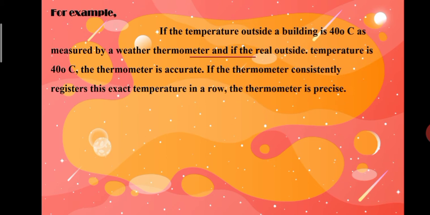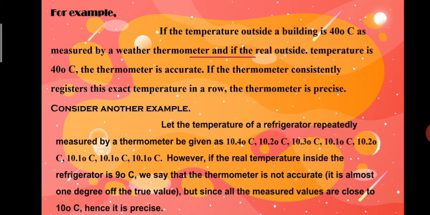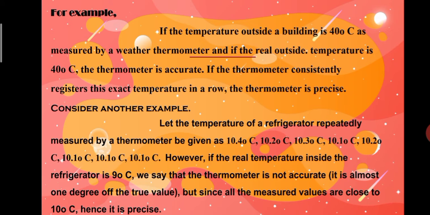For example, if the temperature outside a building is measured as 40 degrees centigrade by the weather thermometer, and the real outside temperature is 40 degrees C, the thermometer is accurate. If the thermometer registered this exact temperature in a row, the measurement is precise. Consider another example. Let the temperature of a refrigerator repeatedly measured by a thermometer be given as 10.4, 10.2, 10.3, 10.1 and likewise. However, if the real temperature inside the refrigerator is 9, we say that the measurement is not accurate. It is almost 1 degree off the true value, but since all the measured values are close to 10, it is precise.